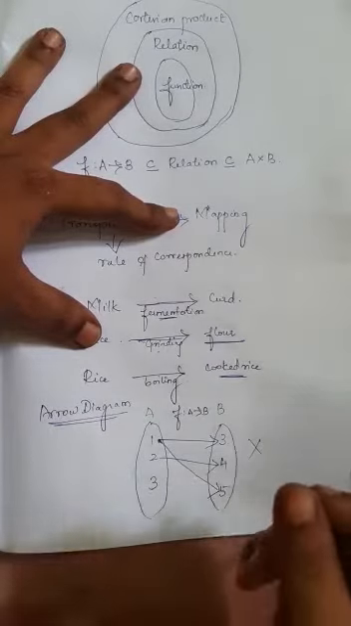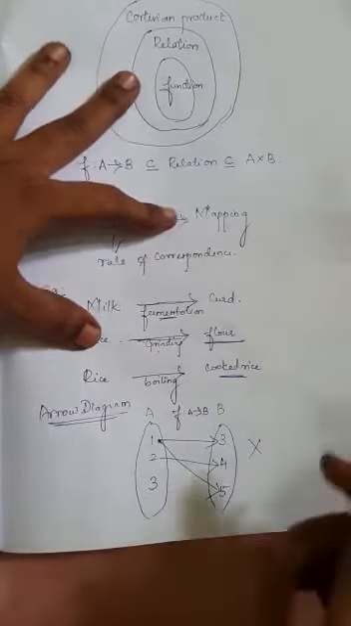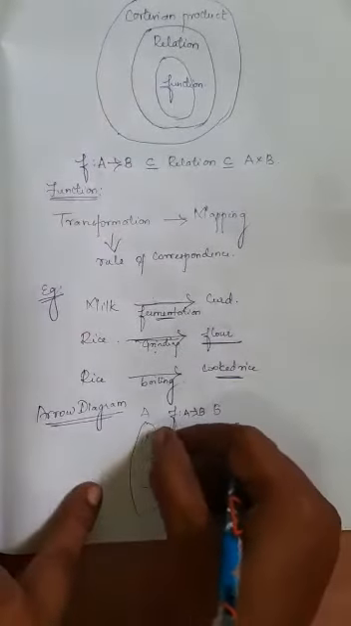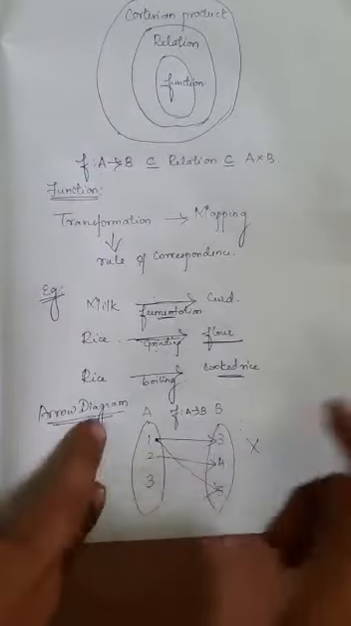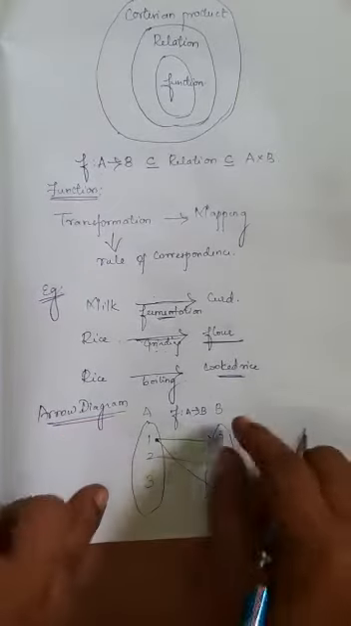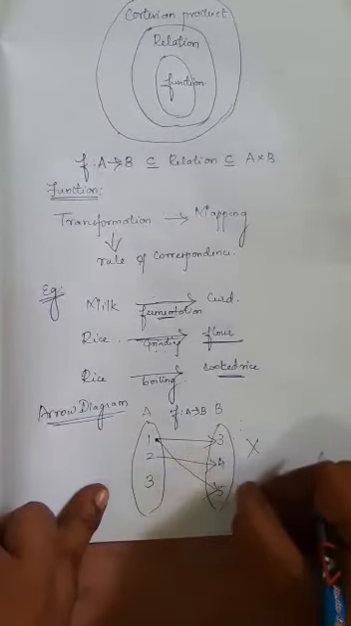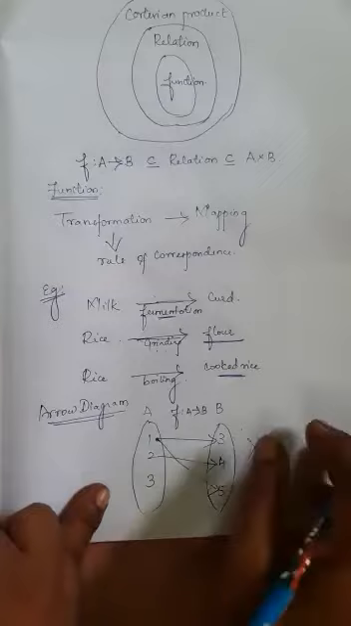So I explain this in a simple form. For every element in A, there should be a unique element, a unique image in B. Then we can say that it is a function, okay?